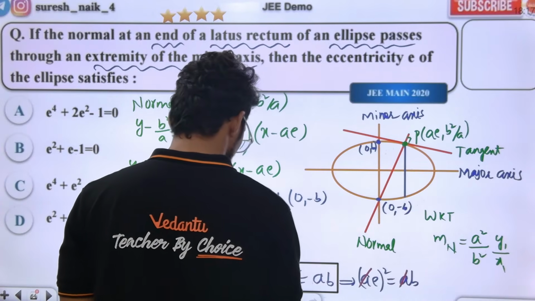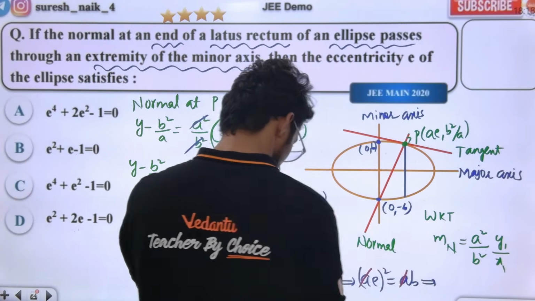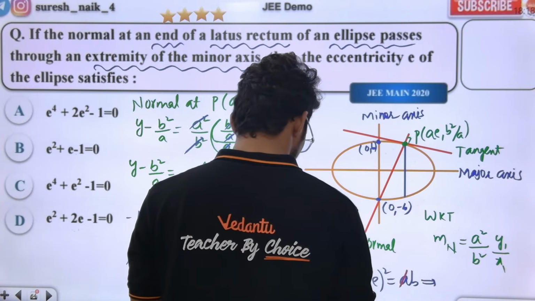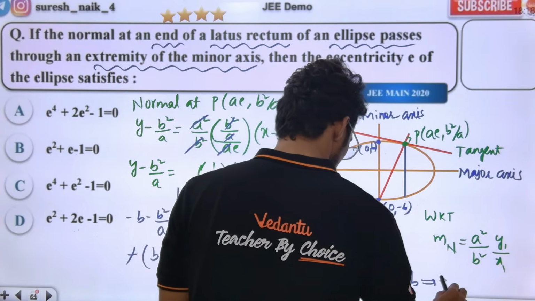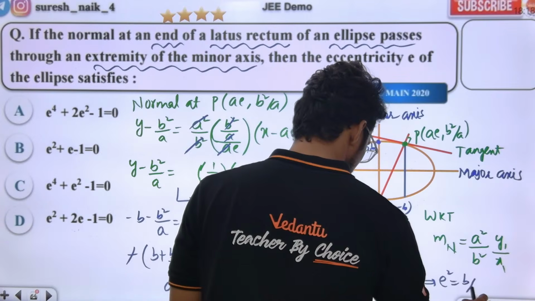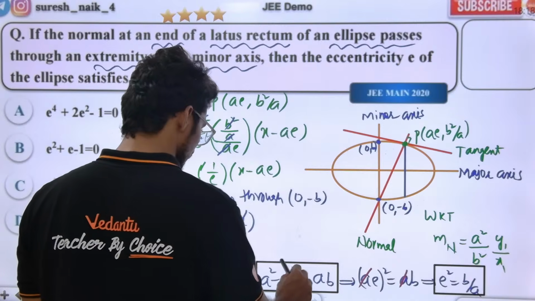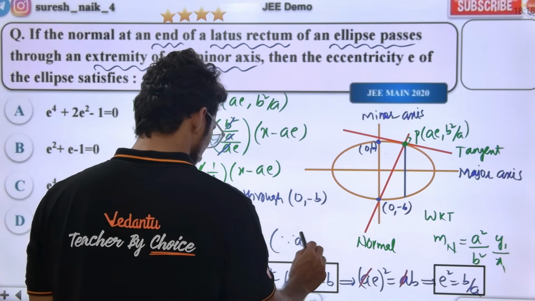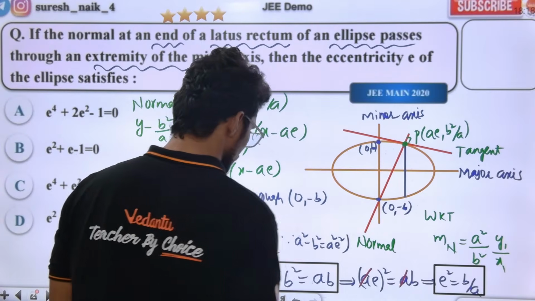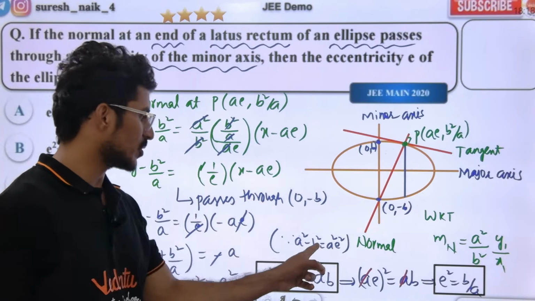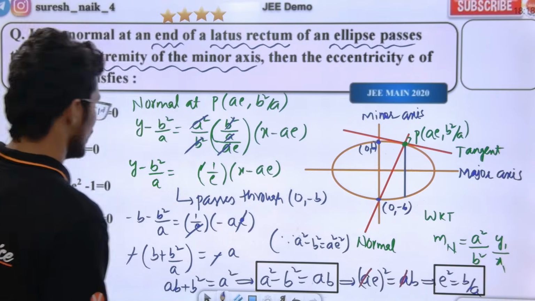AA cancel. When AA cancels, what will come? One A will be here and E will be here. E square is equal to what? E square is equal to B by A. This is your E square value. Guys, do we know this or not? A square minus B square is equal to A square E square. So I'm putting it over here. So E square is equal to B by A has come.